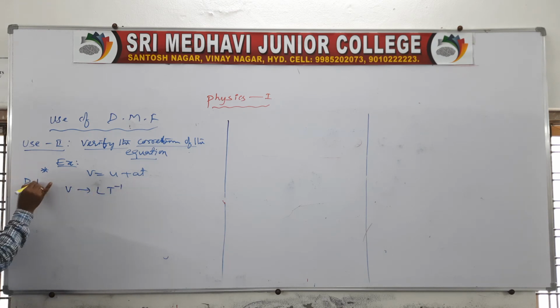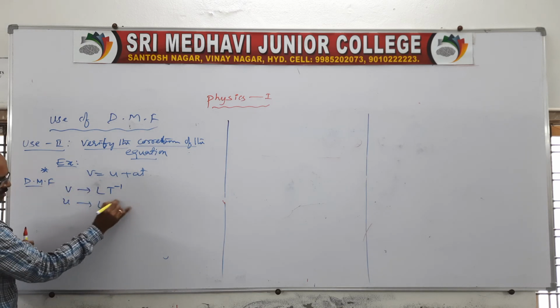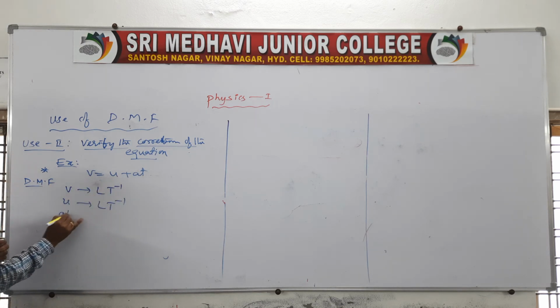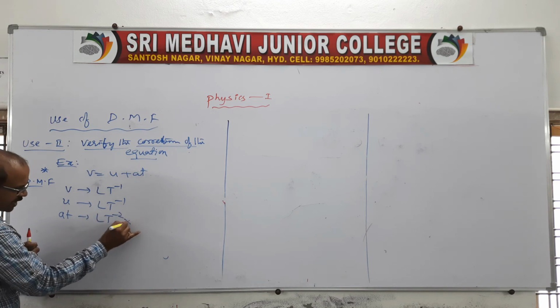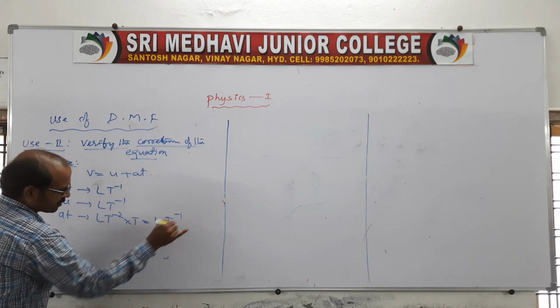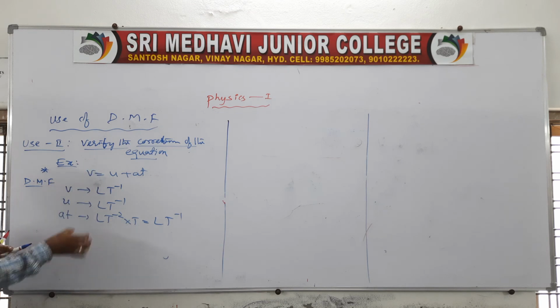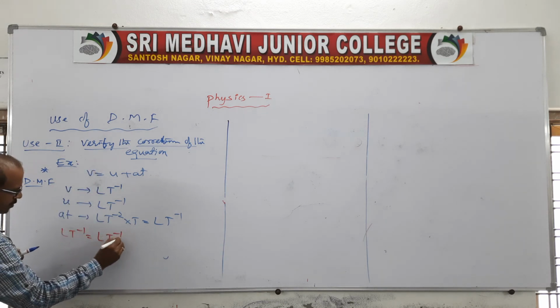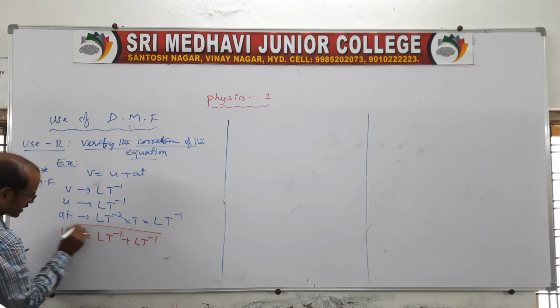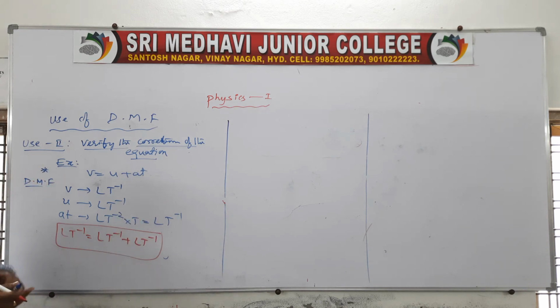U is L t power minus 1. At is L t power minus 2 into t, so we get L t power minus 1. Now write all these dimensions in the expression: L t power minus 1, L t power minus 1, L t power minus 1. Yes, it is verified because all quantities have the same dimensions.